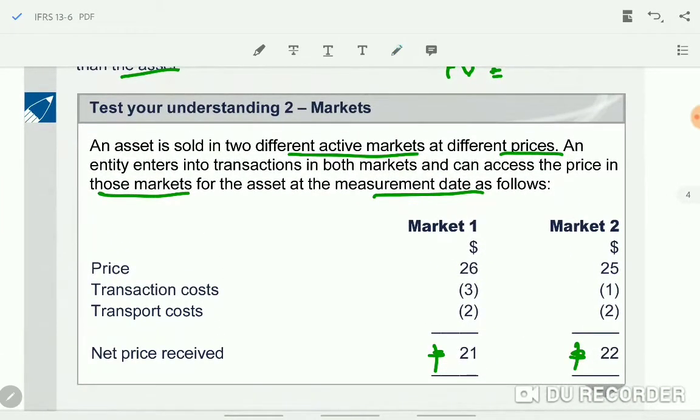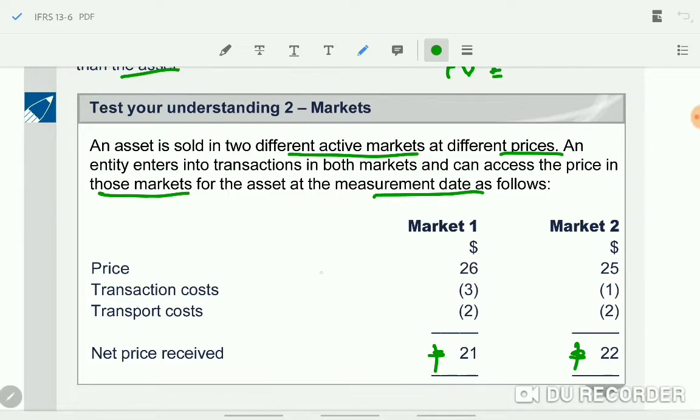If 1 is the principal market, what do we say for that? Principal market means the market where the greatest volume and level of activity for the asset or liability is taking place. Then second point, the entity should be able to access the principal market.